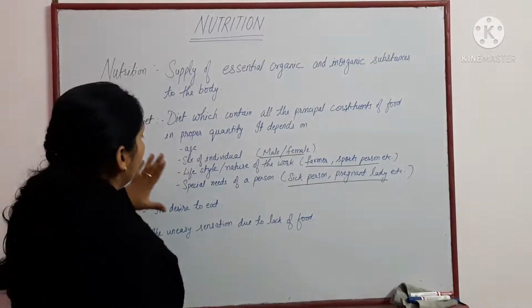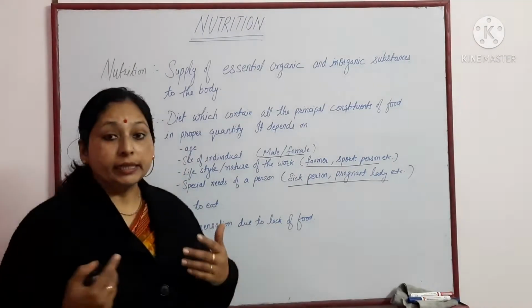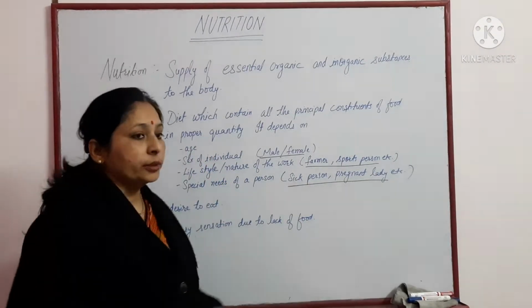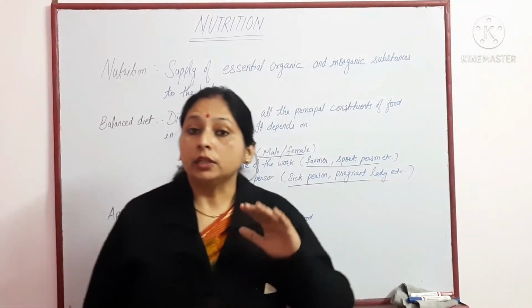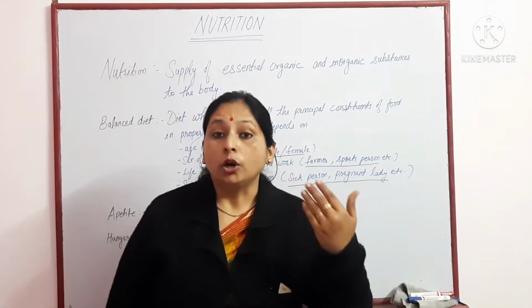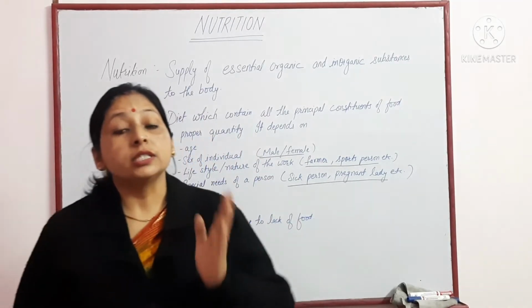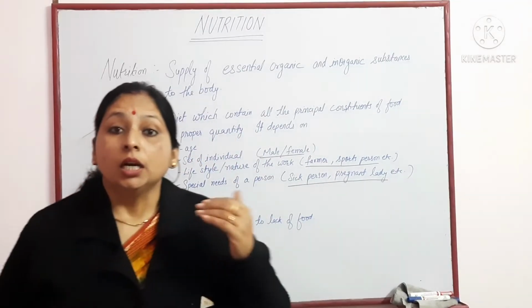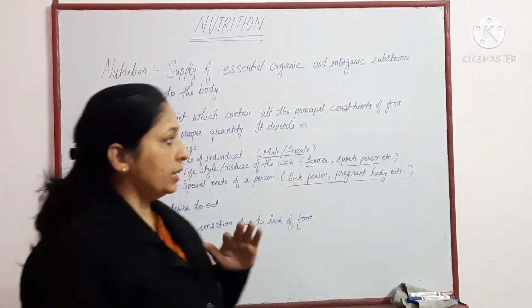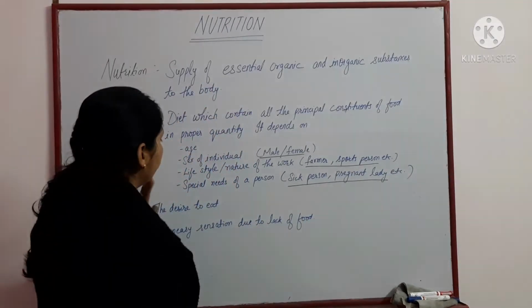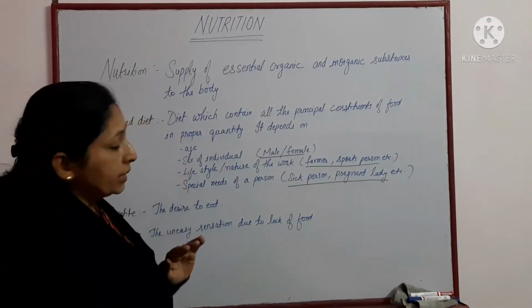And what are the factors on which they depend? They depend on age. The balanced diet for an infant or for a small child is different from that of an adult, and which is further different from the old aged person. Then sex.